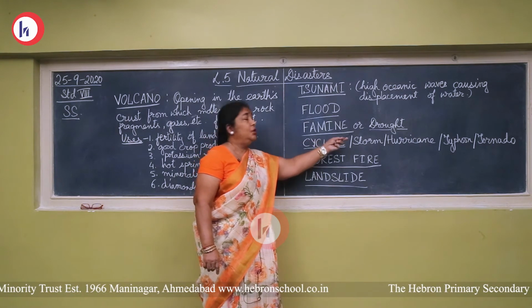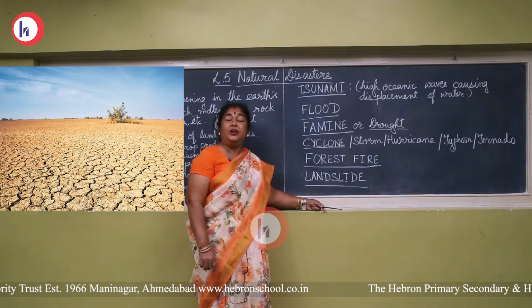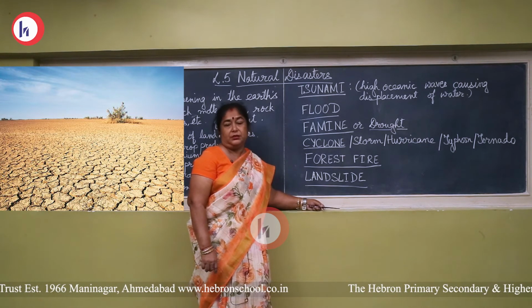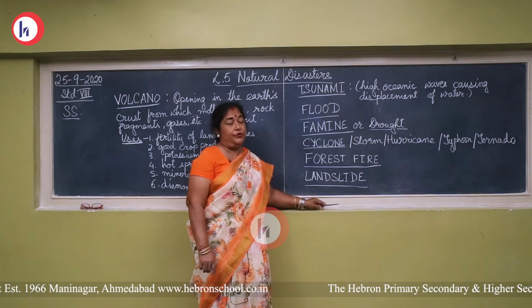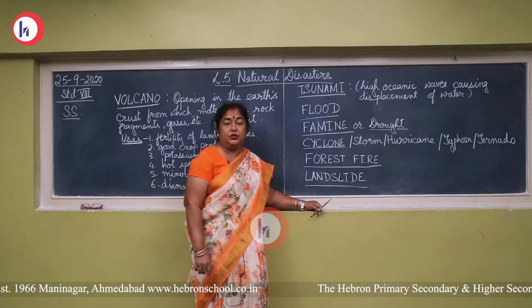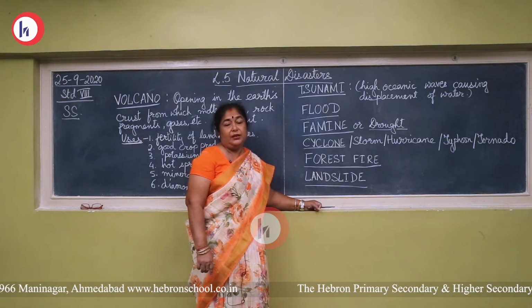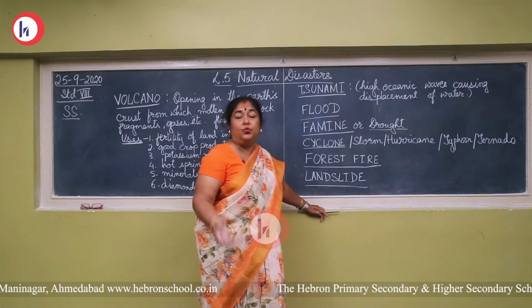Famine or drought. Famine or drought, when we don't have rainfall or very less rainfall for 2-3 years. So very less rainfall or hardly any rainfall, famine is caused. Because of famine, we don't have sufficient food and water to drink. We generally take out the underground water.